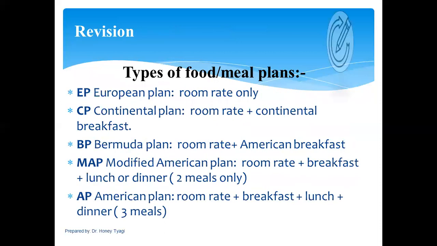Let's recap today's session. We learned types of meal plans. First, EP, European plan, which is room rate only. CP, continental plan, room rate plus continental breakfast. BP, Bermuda plan, room rate and American breakfast. MAP, modified American plan, which is room rate, breakfast, lunch or dinner, which means any two meals. AP, American plan, which means room rate, breakfast, lunch and dinner. All three meals are inclusive in this plan.